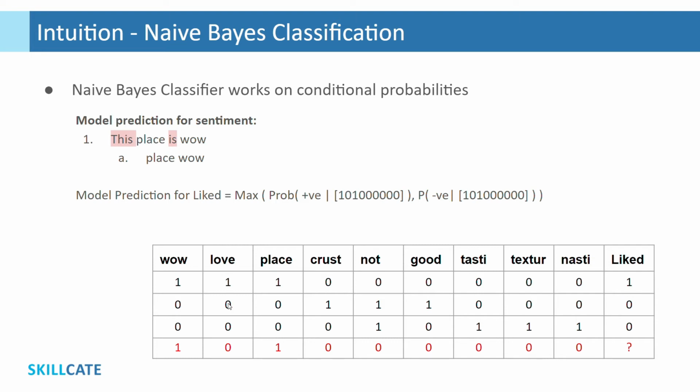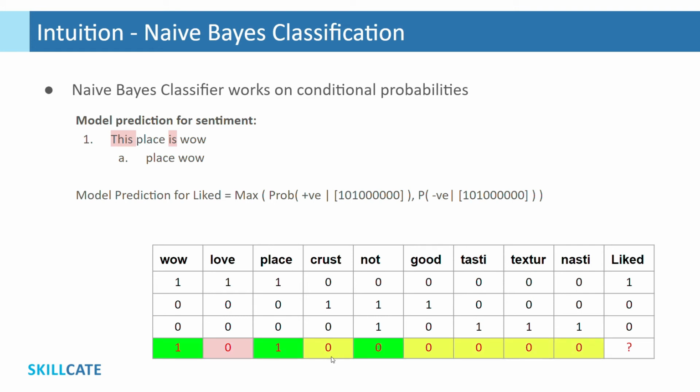Similarly, when token love is absent, the review is always negative, depicting a negative sentiment. Likewise for place. For crust, however, the review is both positive and negative when this token is absent. With 50-50 chances, we can't take a clear call here. Thus, we would need more data to decide whether crust as a token contributes to positive sentiment or negative.